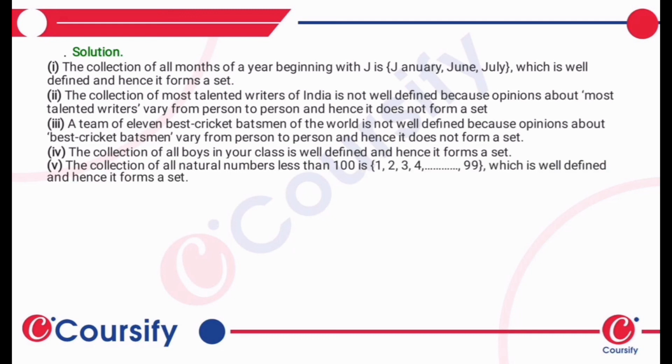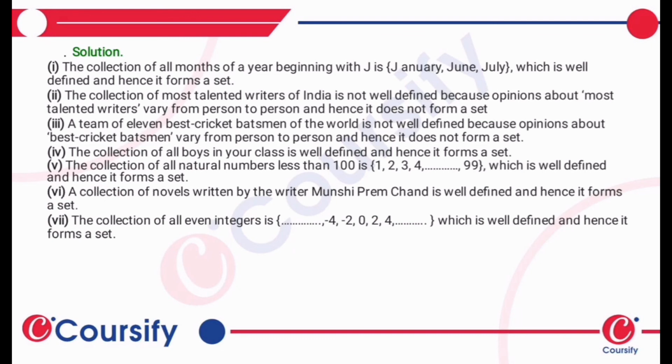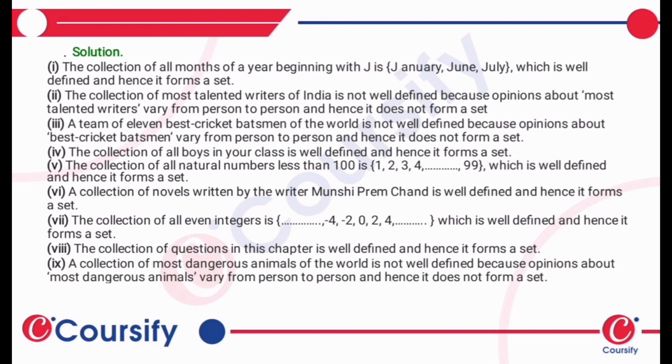The collection of all boys in a class is well defined and it forms a set. Natural numbers less than 100, 1, 2, 3, 4 up to 99, is a well-defined group, and thus it forms a set. A collection of novels written by writer Munshi Premchand is a well-defined group, and hence it forms a set. Collection of all even integers, which is a well-defined group, again forms a set. And again, as we explained earlier, this chapter will have a collection of questions, but they are definite and finite, and thus form a set. The most dangerous animals of the world is not defined because opinions may vary from person to person.